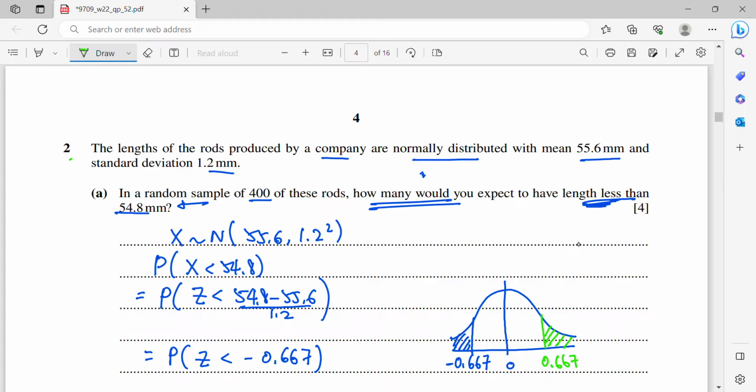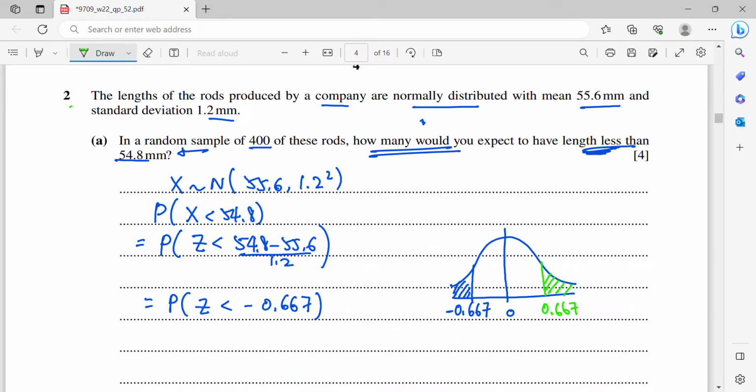In order to get the green color, when you refer to the table, the graph is always the region towards the left hand side. So I need to use 1, which is the total area, minus P of Z less than 0.667. That is the green region, and the green region is symmetrical to the blue region. That is the probability that we need to find.